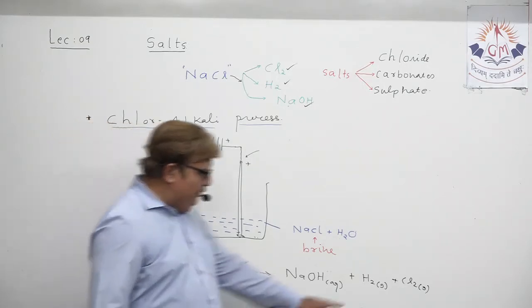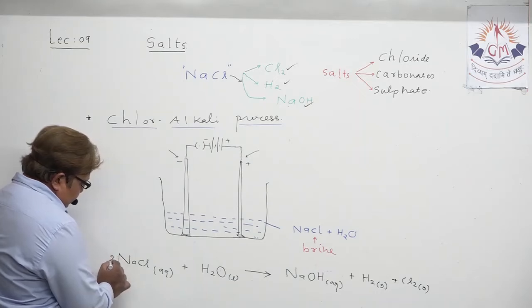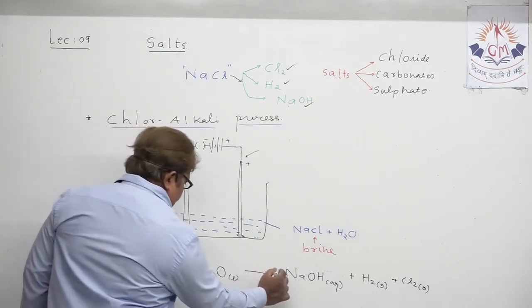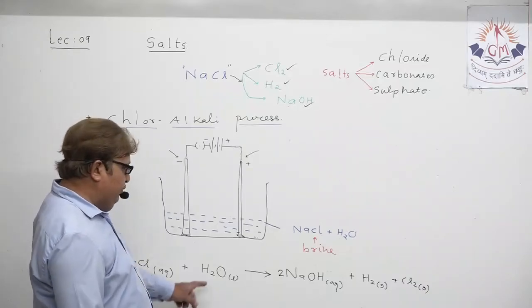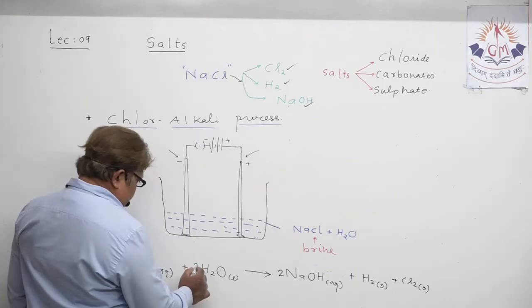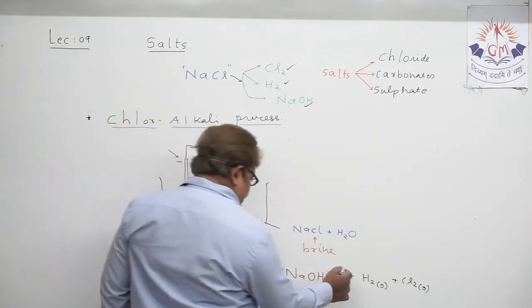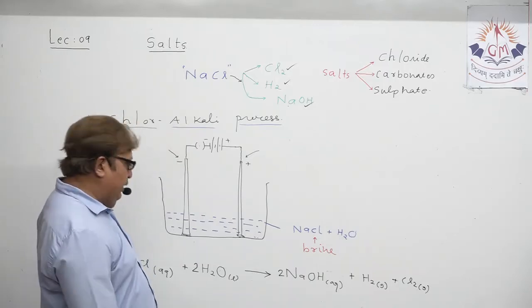Just to balance: there are two chlorine atoms here, so you write 2 here. Two sodium and two chlorine are balanced. For balancing hydrogen also, 2 to the 4, here 2 to the 4. Now it is a balanced chemical equation.